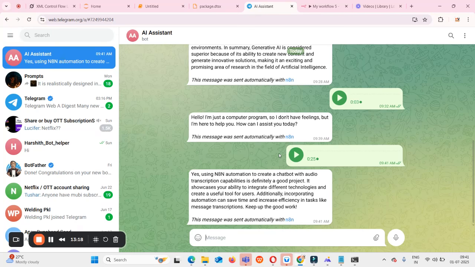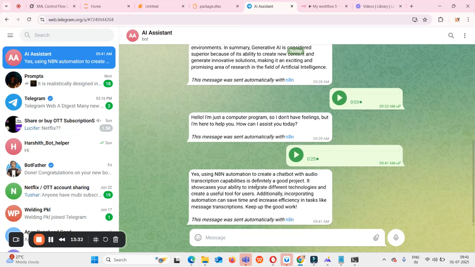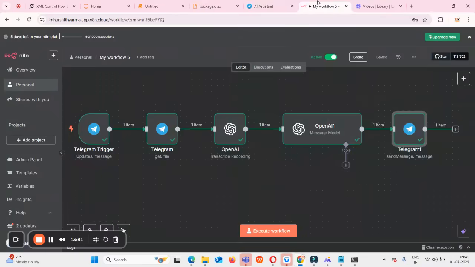I sent that file, and within 5 seconds only, you can see clearly, it has sent me a message like: yes, using n8n automation to create a chatbot with audio transcription capabilities is definitely a good project. So to whatever question I'm asking, it is simply converting that audio message into text format and sending it to the LLM to get the response. And finally, the response is being sent to my Telegram bot.